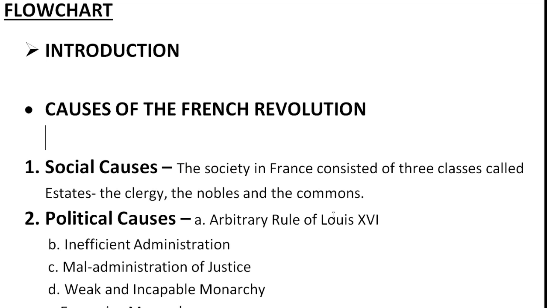So in this way we understand that when society was divided into three estates, the two classes enjoyed all kinds of facilities, and the third, the commons, who made up 95% of the whole population, were not getting any rights, any privileges. Privileges means a special kind of rights, so they were not getting any kind of rights. Discrimination was there, and they had to pay huge taxes. That's why they were not satisfied with the rule of the government, with the rule of the monarch.